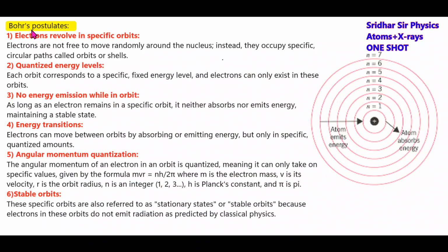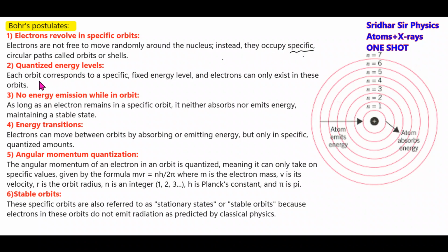We'll discuss Bohr's atomic model. We'll start with Bohr's postulates. According to Bohr's postulate, the electrons revolve in specific orbits. Electrons are not free to move around the nucleus. Instead, they occupy specific circular orbits or shells. They'll move in specific circular orbits of radius r, 4r, 9r, 16r. Specific, this word is very important.